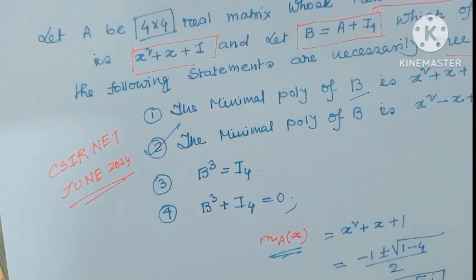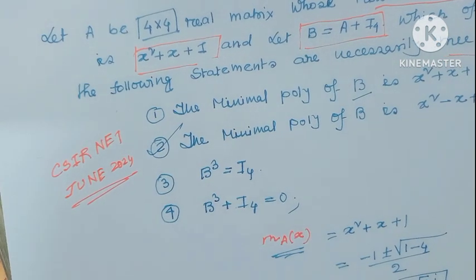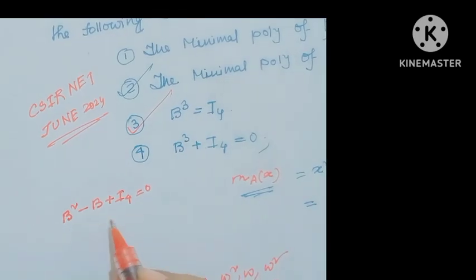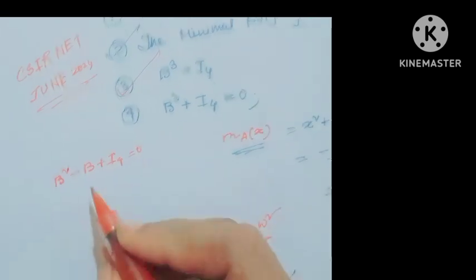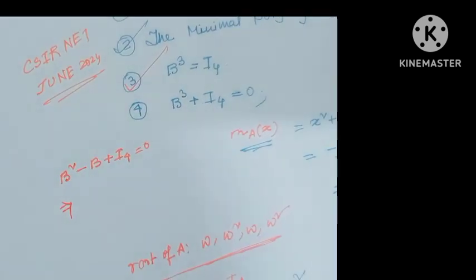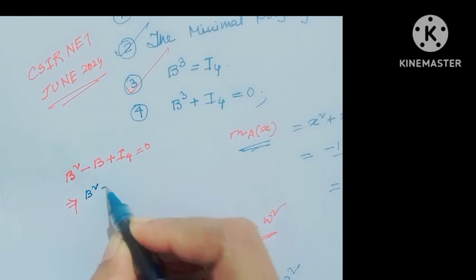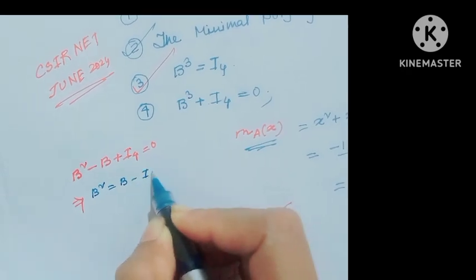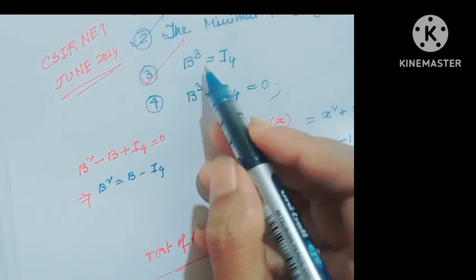Next, we have to check whether B cubed equals I4. Since I have got B squared minus B plus I4 equals 0, that implies B squared equals B minus I4. Here we have to find B cubed.